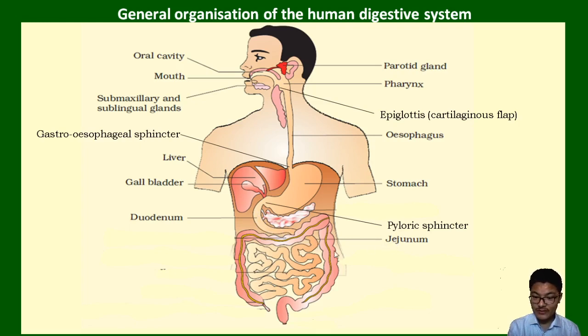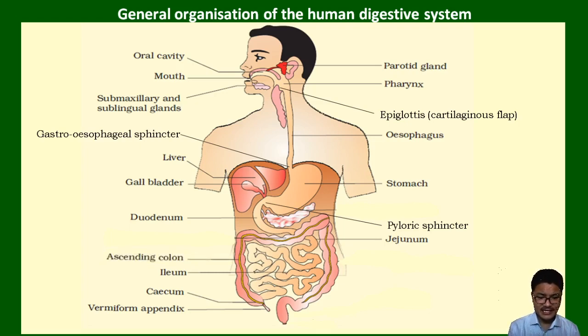Now, the jejunum is the middle portion of the small intestine, and there is another highly coiled structure of the small intestine that is called the ileum. Next to the ileum, there is the junction between the small intestine and large intestine, that is called the cecum. We also have the vermiform appendix. The vermiform appendix is a vestigial organ which does not have much function in our digestive system, but it does have some role in immunity.